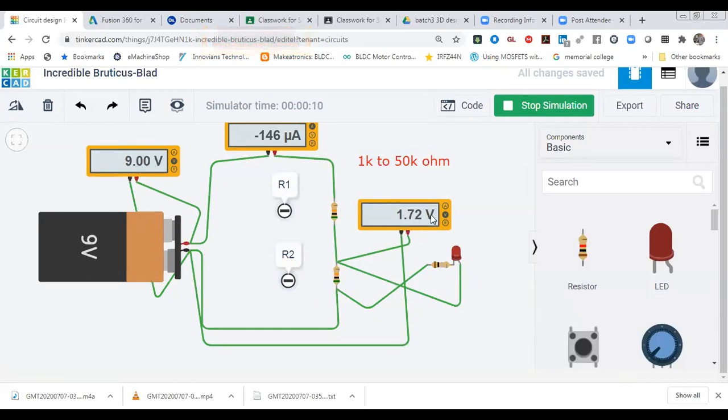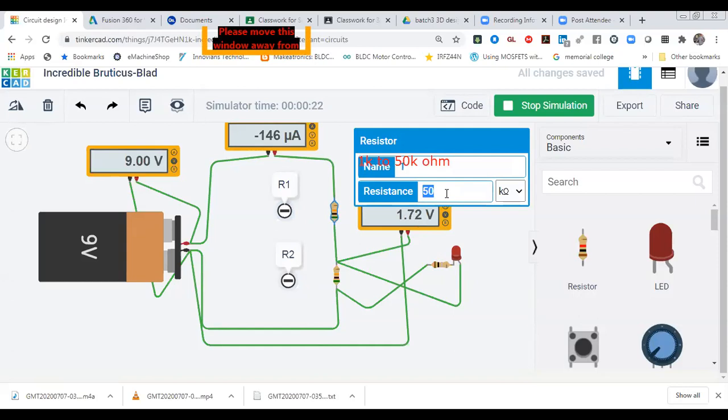You can see the voltage also dropped, because if you are going to run any appliance with that output voltage, you have to design for how much current is required. So now I'm going to reduce it. I'm going to make both 10K.